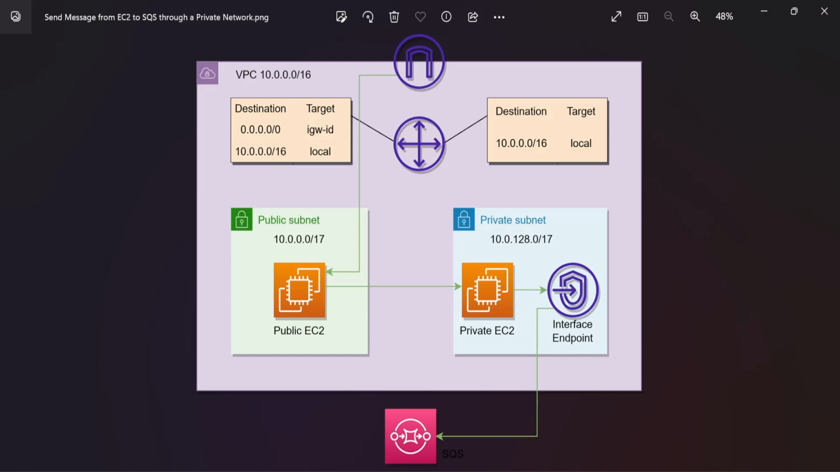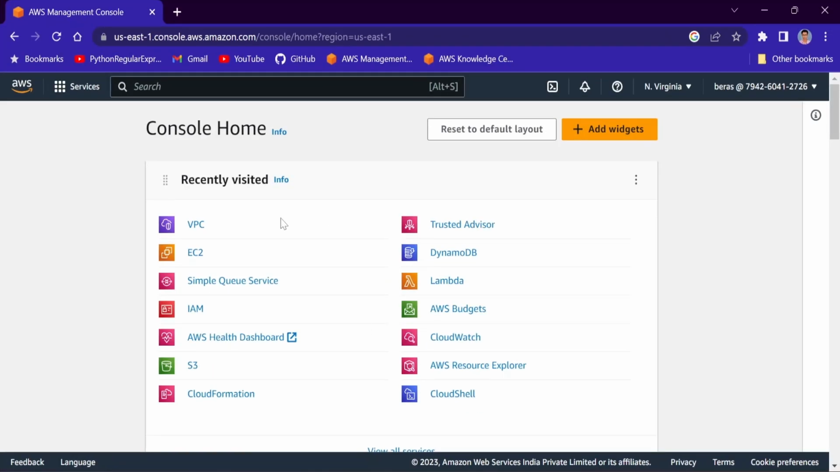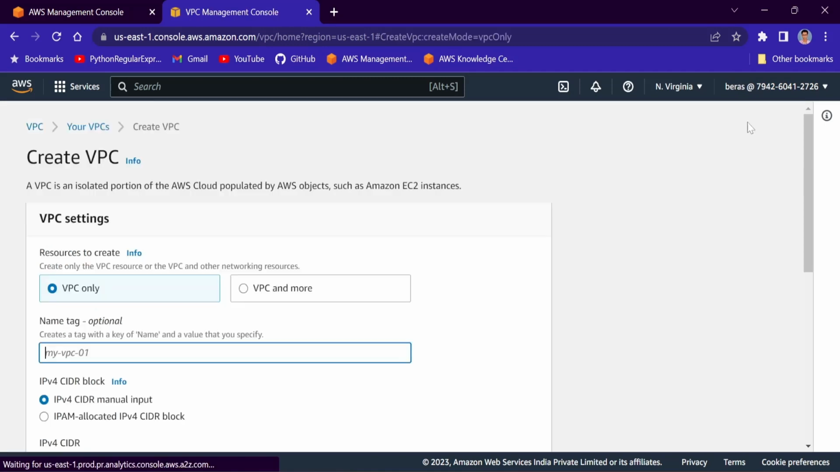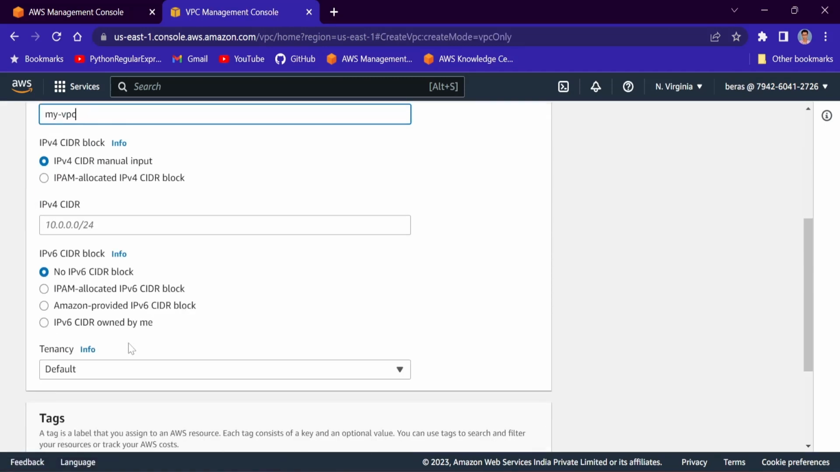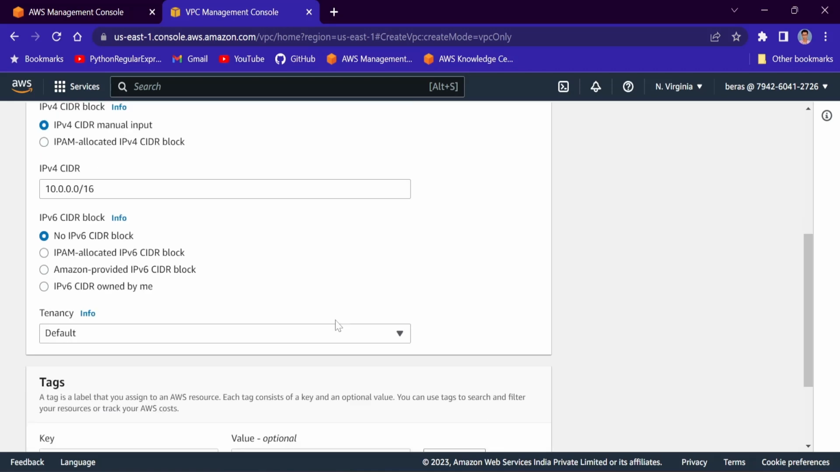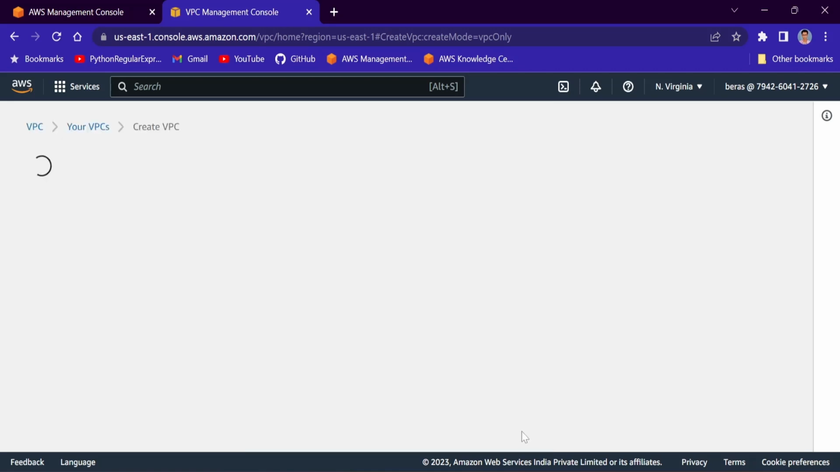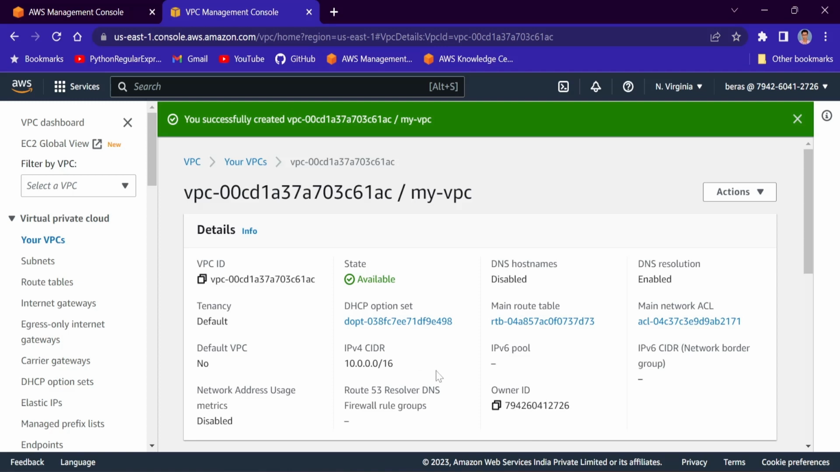Let's go to the AWS console. Okay, now I will go to VPC. Your VPCs, I will create one. I will name it my VPC and the CIDR block is 10.0.0.0/16. Okay, that is fine. Create VPC. See, our VPC is now created.